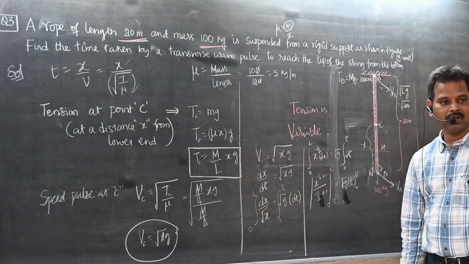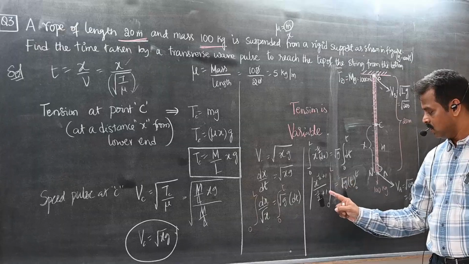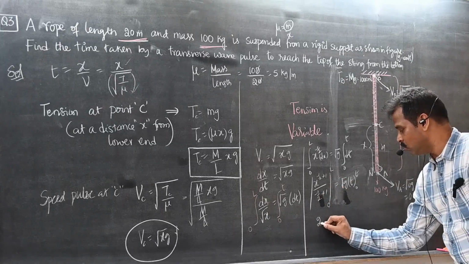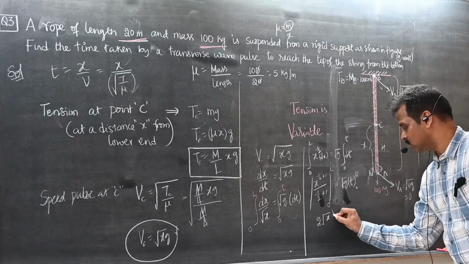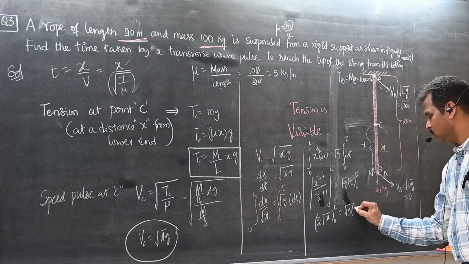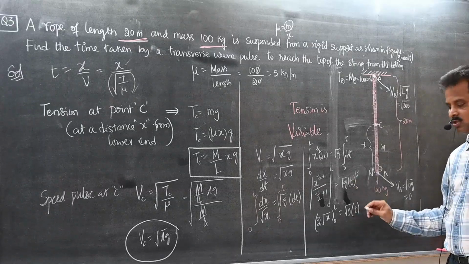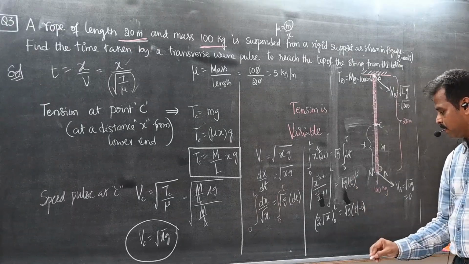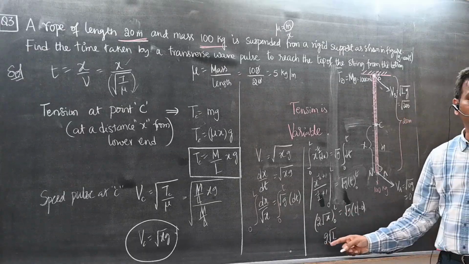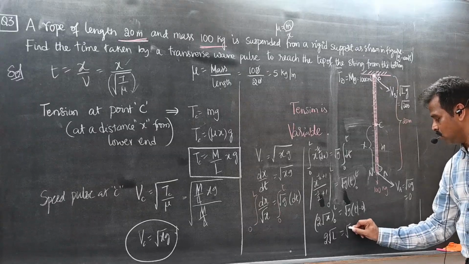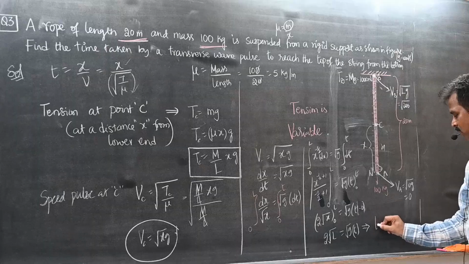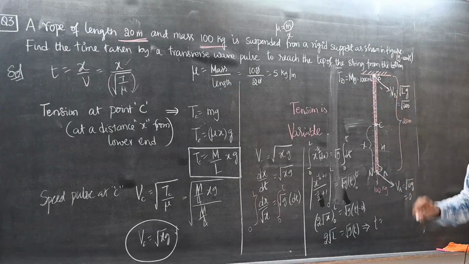One minus half, that is root x. This is also one minus half, and it goes up. 2 root x. What is that? 2 root x from 0 to L is equal to root g into t minus 0. Actually, what is this? T. Now suppose this value, what will we do? 2 root L is equal to root g into t. So I need the time only. So what is the time taken for this pulse to travel from here to here?